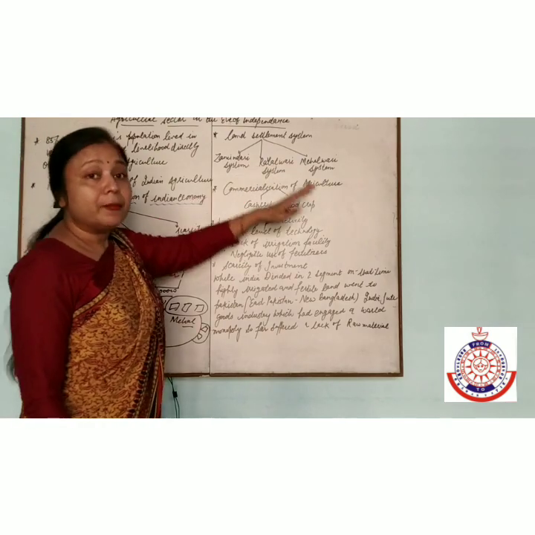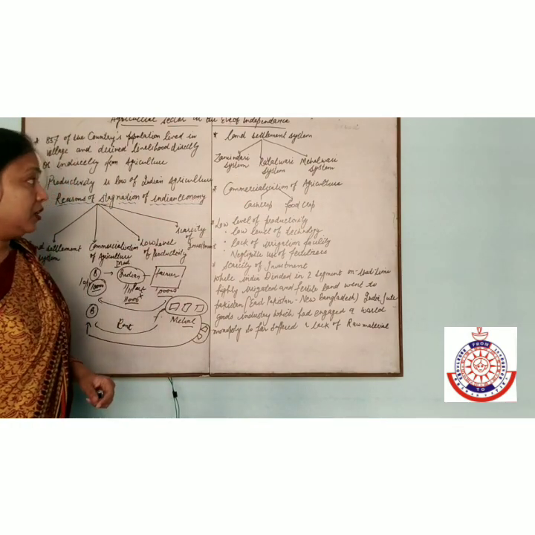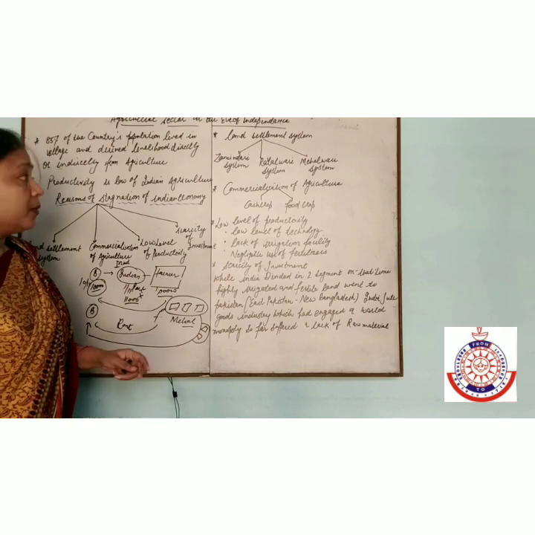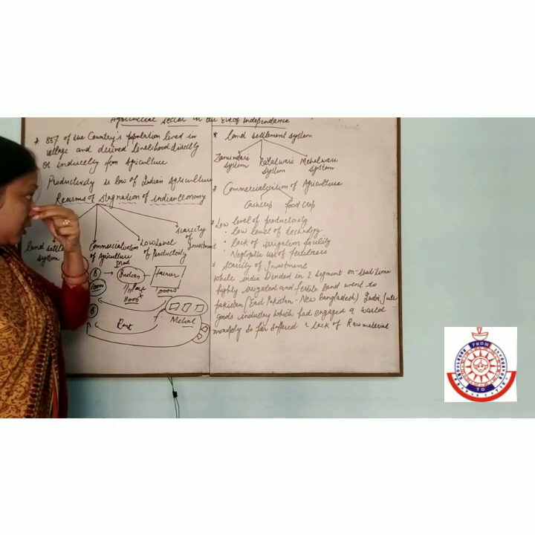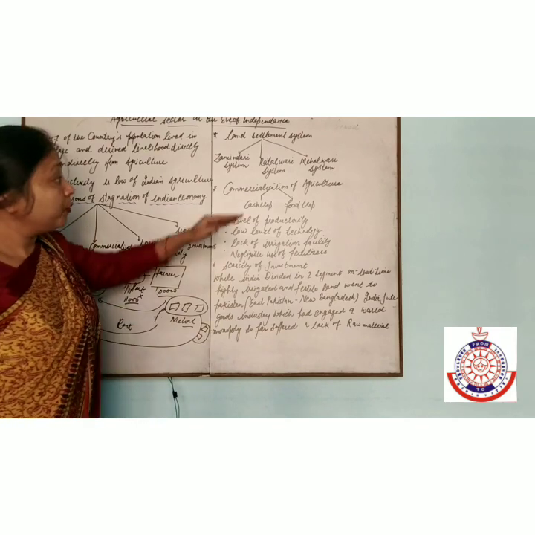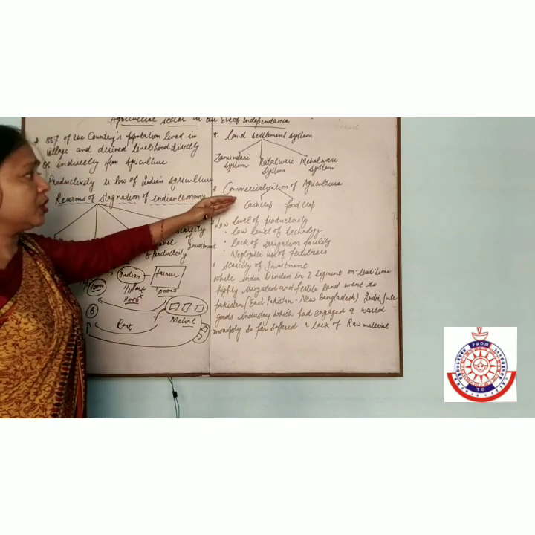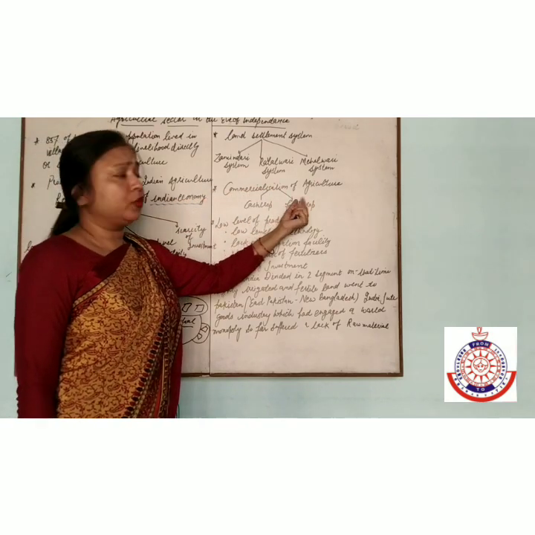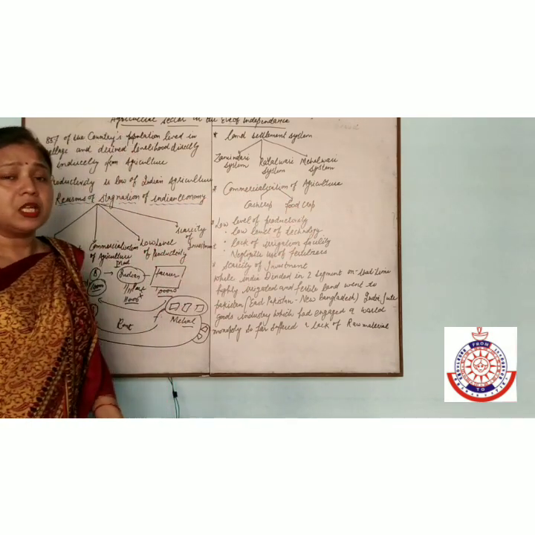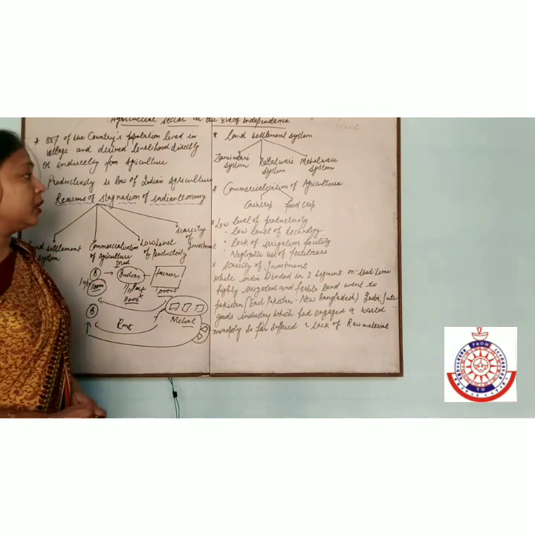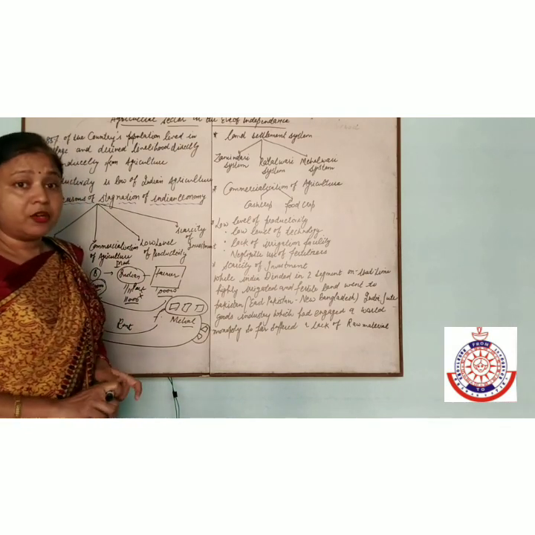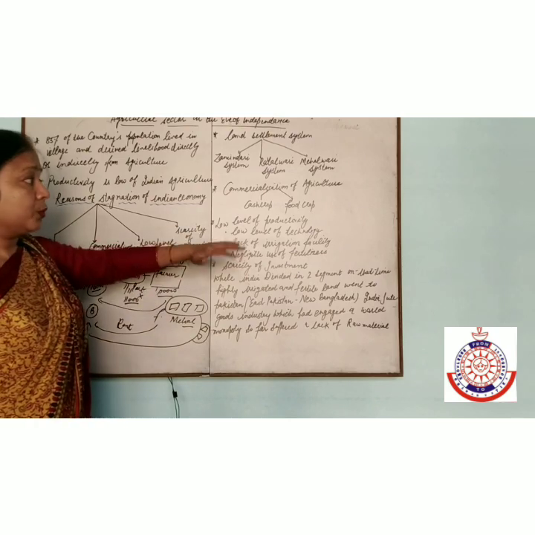Second is commercialization of agriculture. Commercialization of agriculture means what crops we are growing. Before the Britisher, India grew crops as food crops. Food crop means using the crop for self-subsistence, for self-consumption.